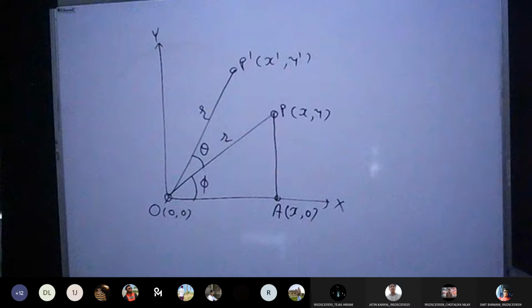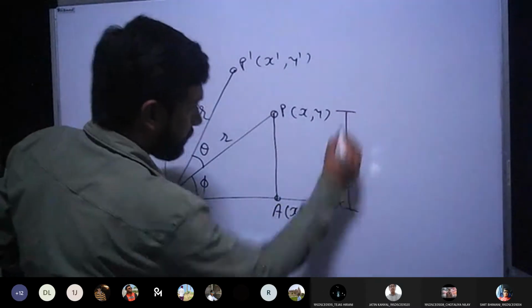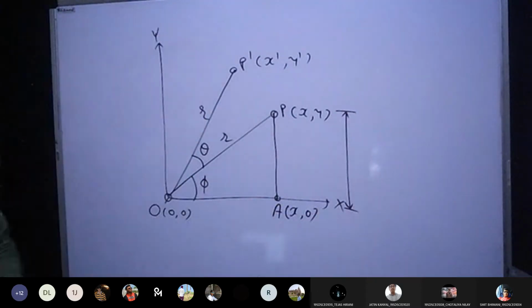Yes, sir. So can anyone tell me what could be the length of the next side which is PA? What could be the length of this side? Anyone? What could be the length of PA? R dash. How is it R dash?